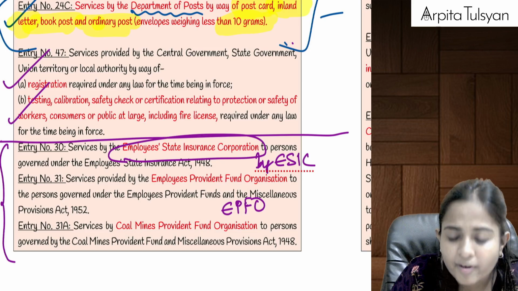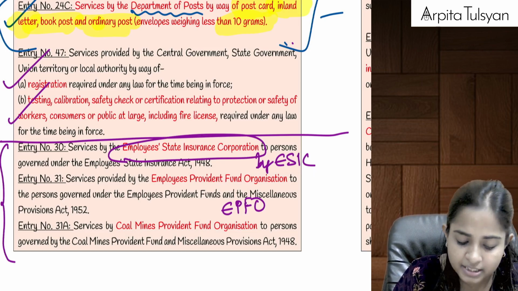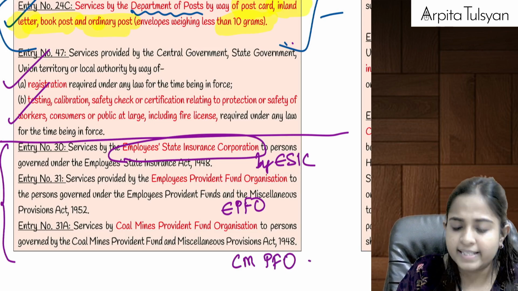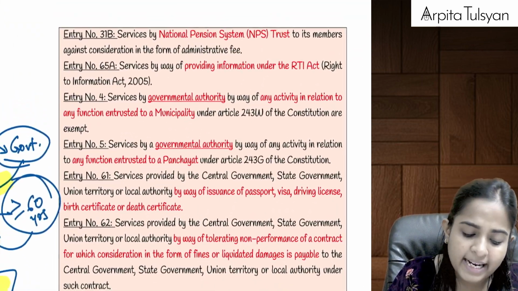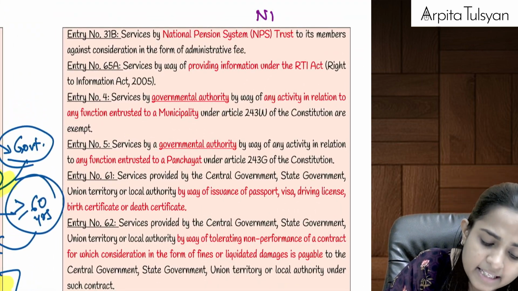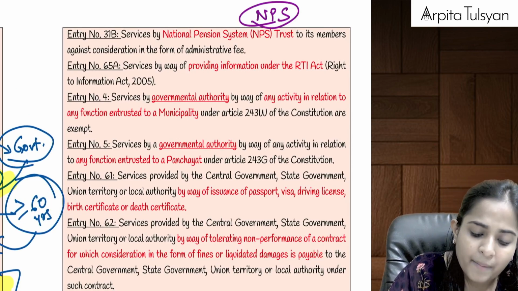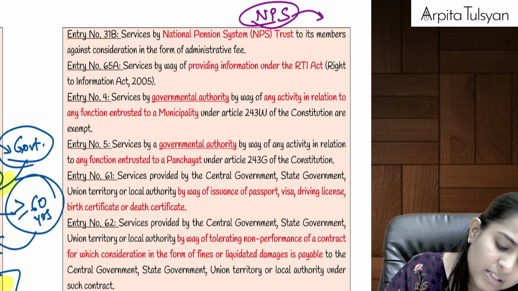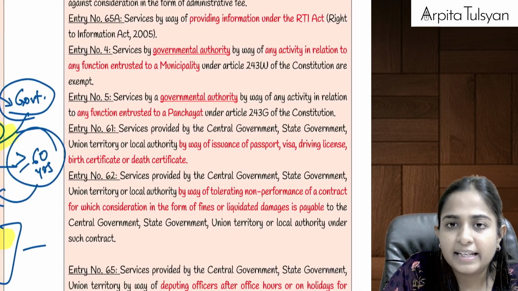Similarly, services provided by EPFO, Provident Fund Organization, are totally exempt from GST. Any services provided by the Coal Mines Provident Fund Organization, which is specifically applicable for the employees of coal mines, are also totally exempted from GST. Then any services provided by NPS, very famous nowadays, to its members for which they charge some administrative fees, will also be totally exempted from GST. I hope I am very clear till here.